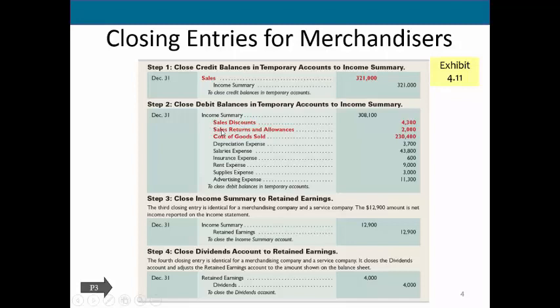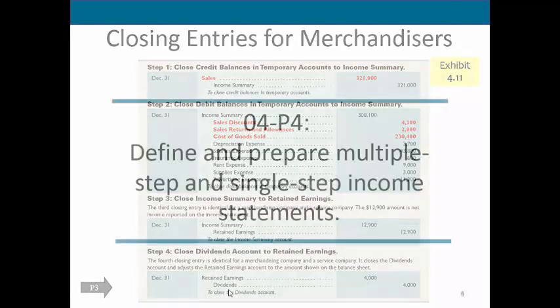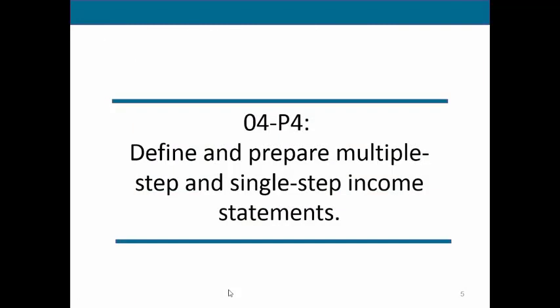Remember, sales discounts and our sales returns and allowances, these are contra revenue accounts, meaning they work opposite of revenue. So that's why we're closing them along with all of our other expenses. Cost of goods sold is just another expense, and so that's going to be closed along with all these other expenses. None of the other closing entries have changed. We then close income summary to retained earnings, and then if we had dividends, we would also close those directly to retained earnings.